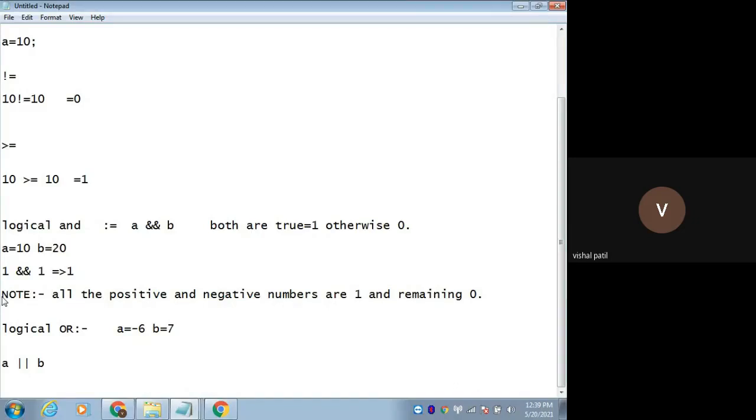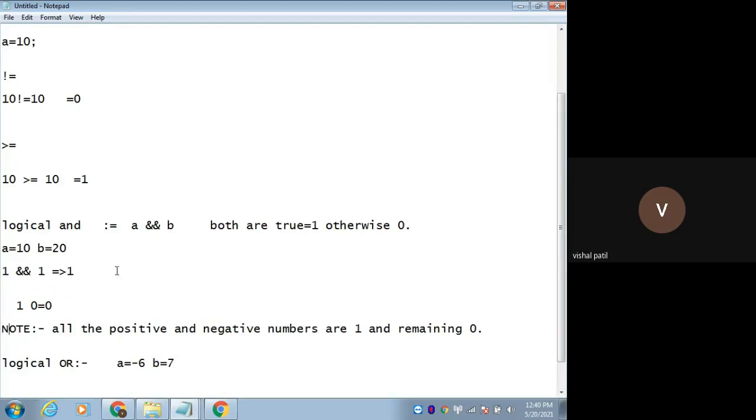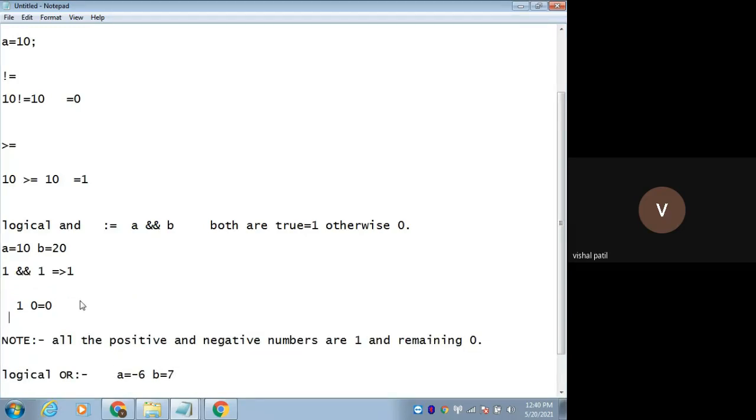How does the OR operation work? AND operation means both are true, then it is 1. Otherwise, the remaining will be 0. If it is 1, 0, then it will be 0. If it is 0, 1, then also 0. If it is 1, 1, then only the AND operation will be 1.